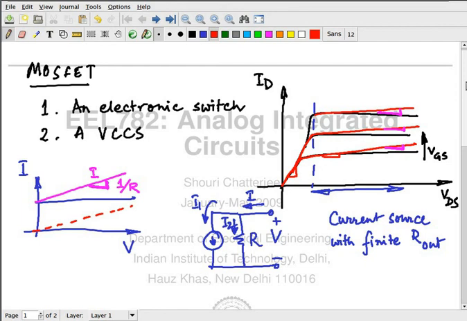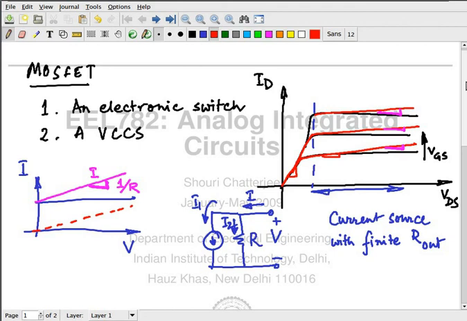So if I apply two different stimuli to the same circuit, then the net result is going to be: first I apply one stimulus and see what the result is, then I null the first stimulus, apply the second stimulus and see what the result is. The net effect is the sum of these two results. Okay, this is the principle of superposition.